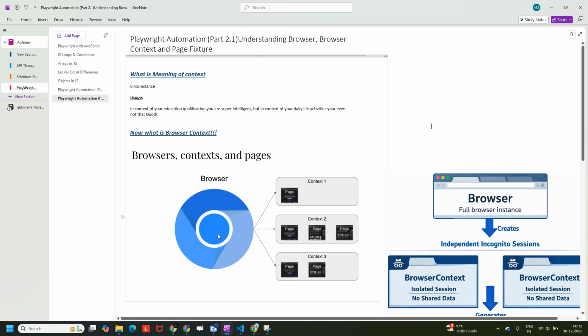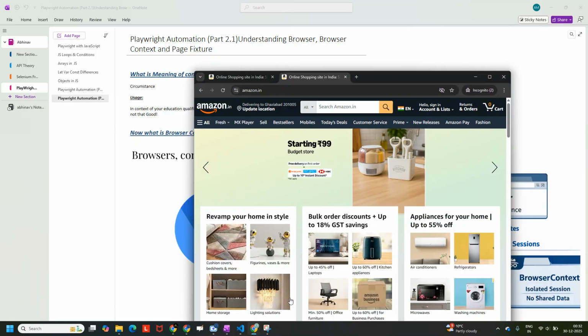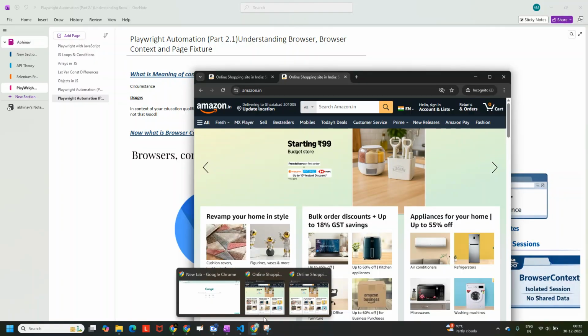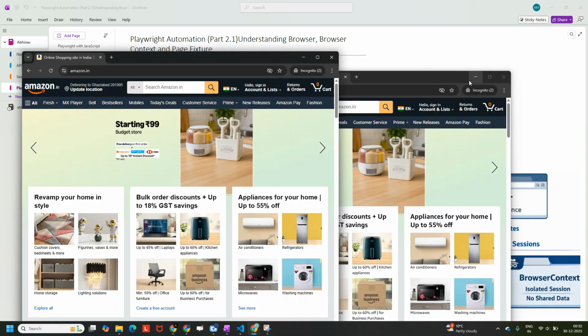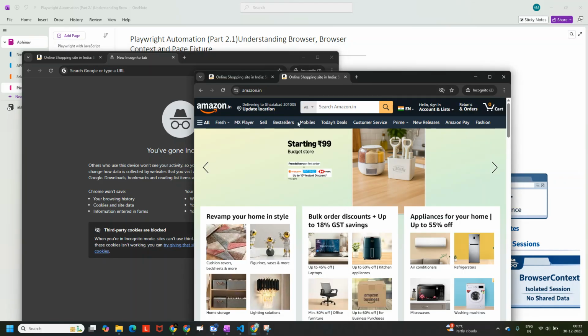And from that browser instance, as I've shown you, we can create multiple contexts. These contexts are independent, and from these contexts we can open multiple pages, and this page will be applicable to this context only, and this page is applicable to this context.